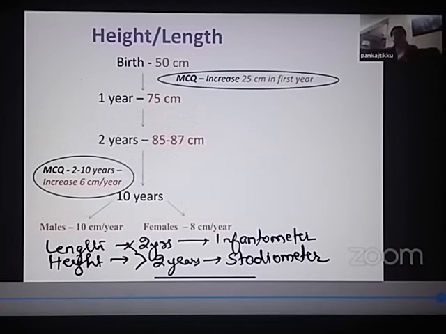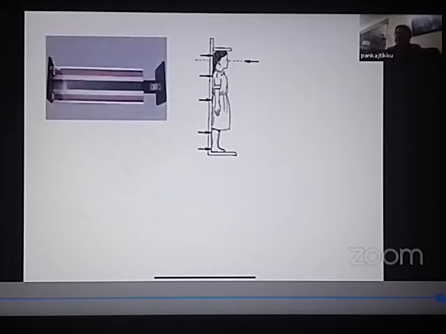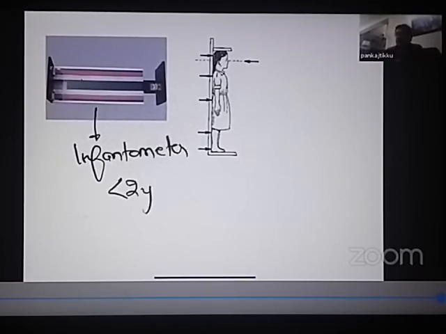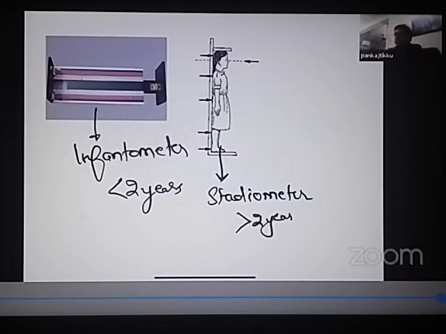What is the instrument that is used for the measurement of the length? It is known as an infantometer. So this is an infantometer, for a child who is below the age of 2 years. And what is the instrument which is used for measurement of the standing height? It is a stadiometer, and it is used for a child who is more than 2 years. Which instrument is used for the supine length? Infantometer. Which is used for standing height? Stadiometer.